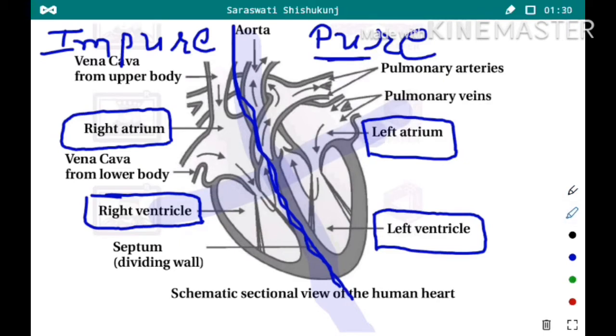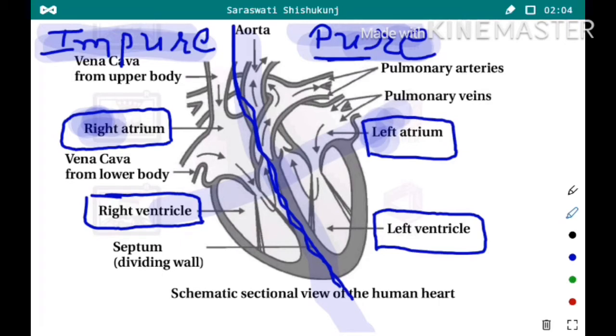Similarly, left also has fewer letters. Impure has more letters, so right also has more letters. Or oxygenated has fewer letters, so it will be at the left side, and deoxygenated has more letters, so it will be at the right side. This way, at the left side there will be flow of pure blood, while at the right side there will be flow of impure or deoxygenated blood.